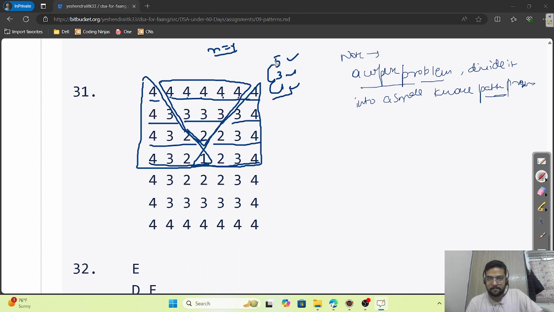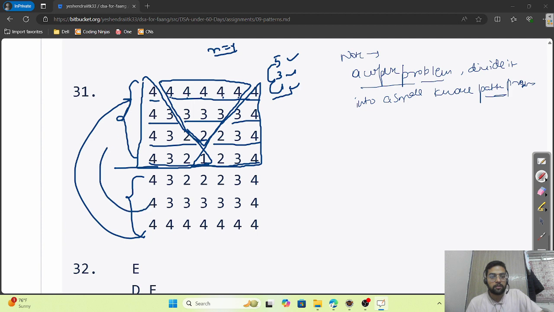An odd series. After solving this pattern up to here, these three are a replica of it. You can see the first row, second row, and third row are a replica of it. So this pattern is the hardest pattern, but actually it is the easiest pattern. Yeah, believe me, stay with me.